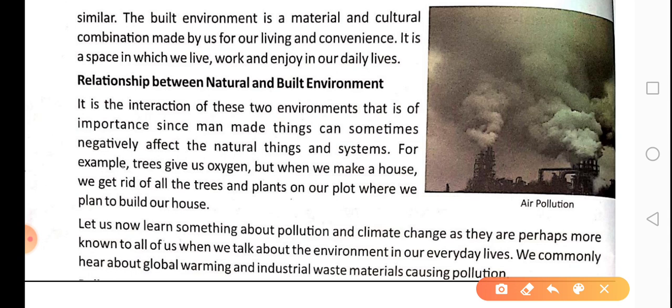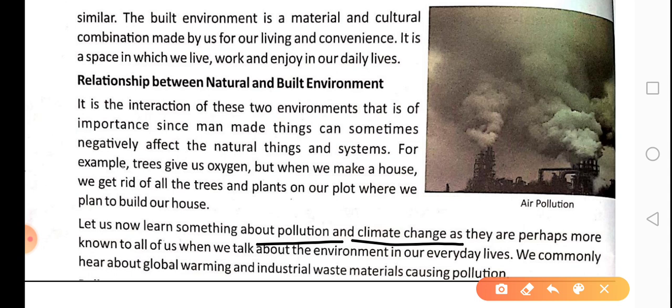The built environment has created many problems, of which two are the biggest. They are mentioned here: climate change and pollution. Climate change means that the climate or the atmosphere of the earth is getting hotter day by day. It's getting polluted. It's getting difficult to live here.